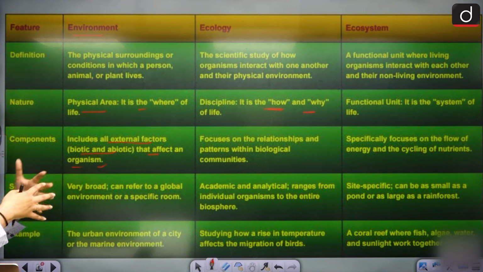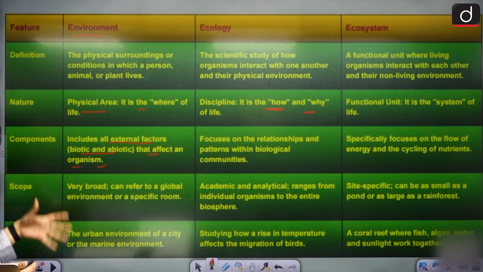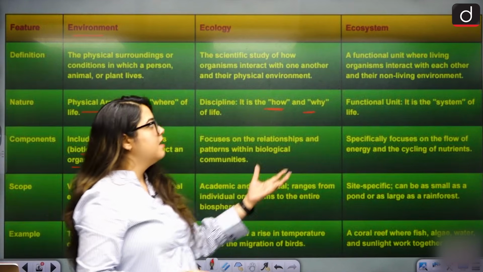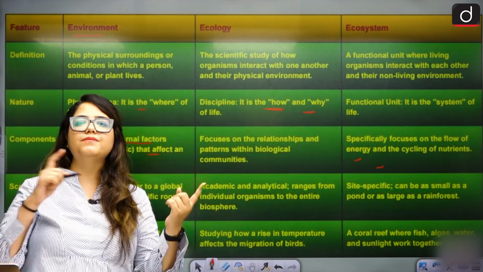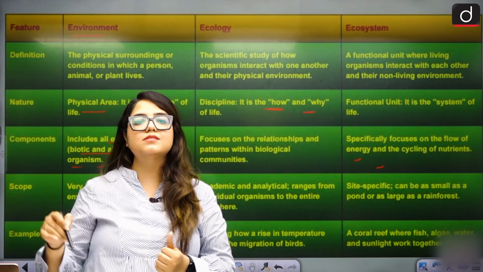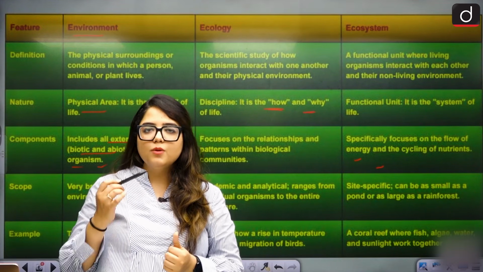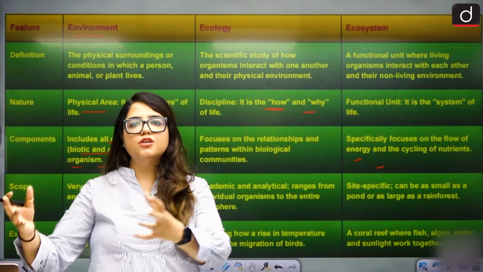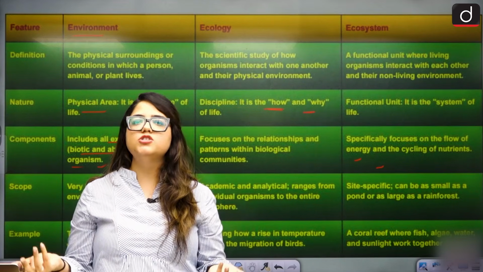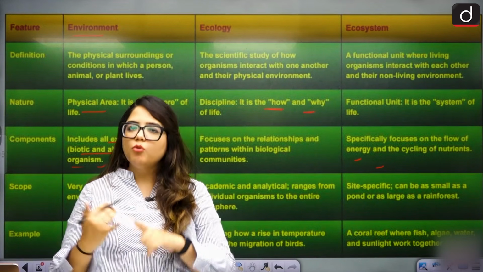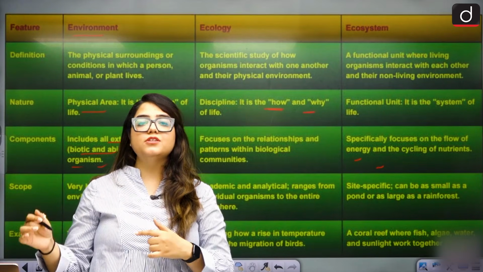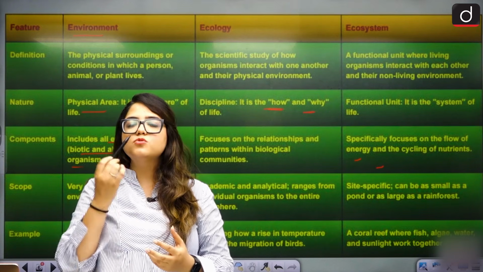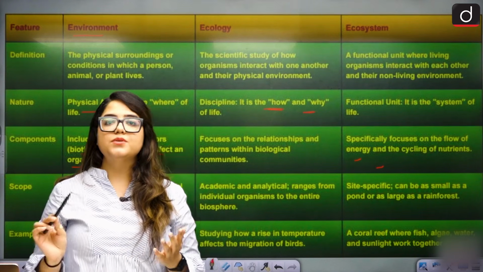Ecology focuses on relationship because they're trying to study something. So they have to see patterns, they have to see communities, they have to see relations. That's how it works. For ecosystem, they specifically focus on flow of energy. They see how the system is functional, right? They want to see how it is working. What is making it work? How is the energy flowing from one organism to another? Because energy, as we know, can neither be created nor be destroyed. So transfer of energy is happening. That is how the system is functional. How is that happening? They just want to observe the function. That's all. How it is working.